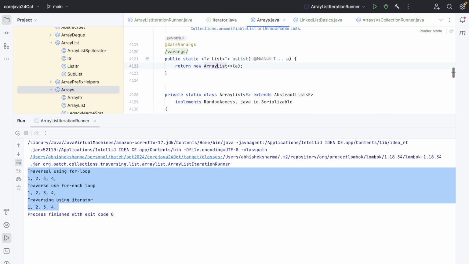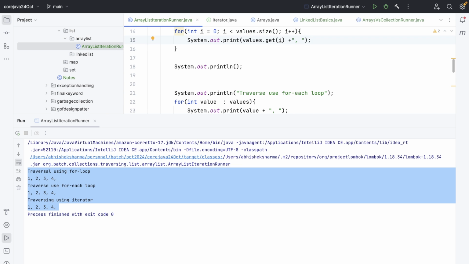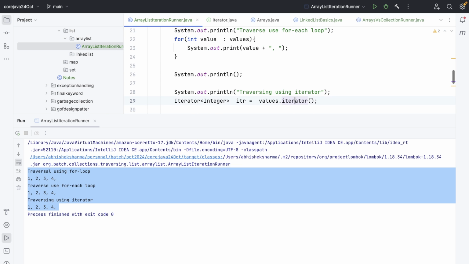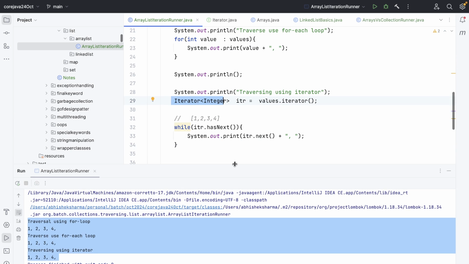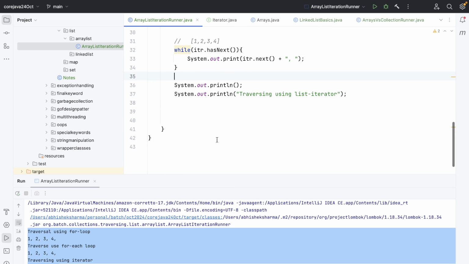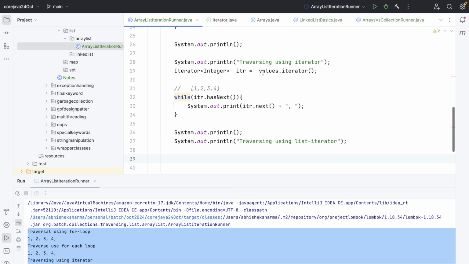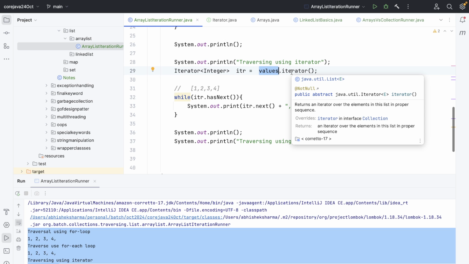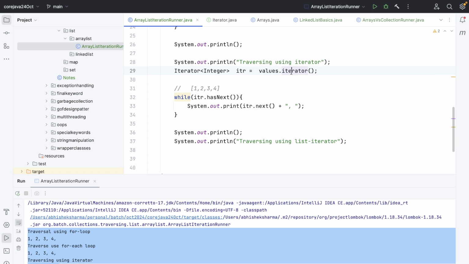So to provide the iterator object, the data structure is responsible for providing it. It's a part of a design pattern, a behavioral design pattern, and you will eventually read it somewhere. I just wanted to let you know that an implementation class of a List interface or a Collection interface provides an object of iterator. The reason is that this is a design pattern, and that's how things are done.